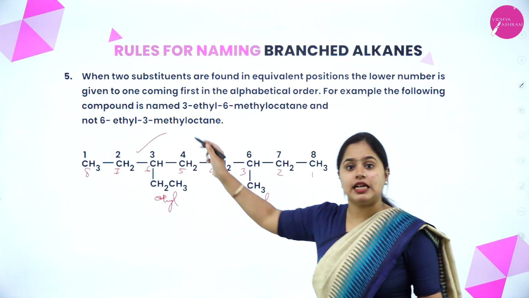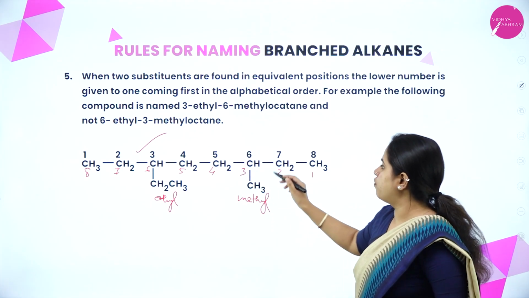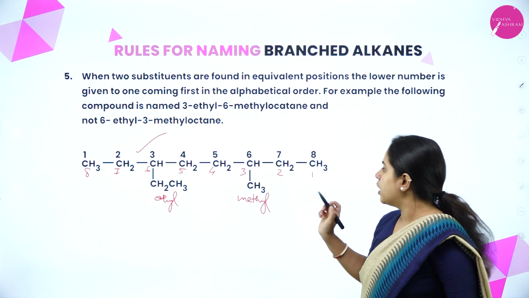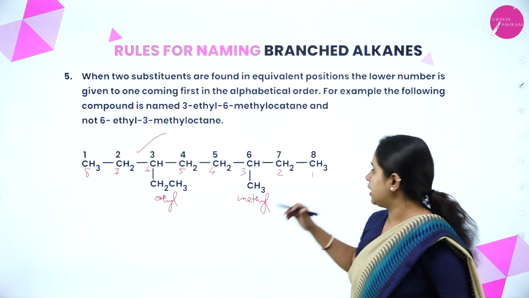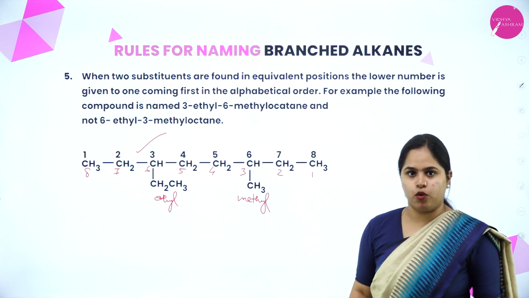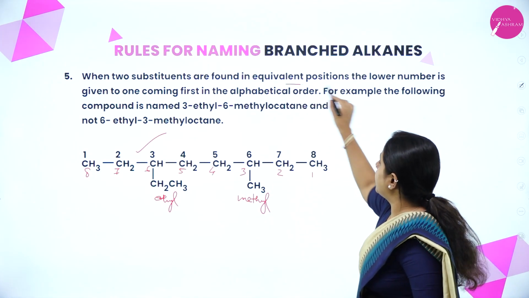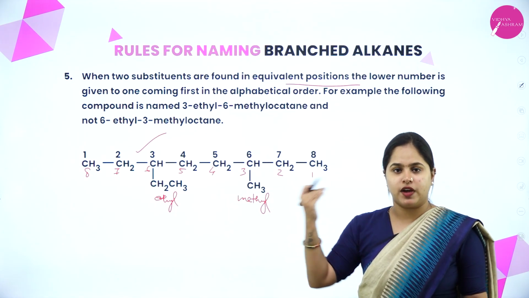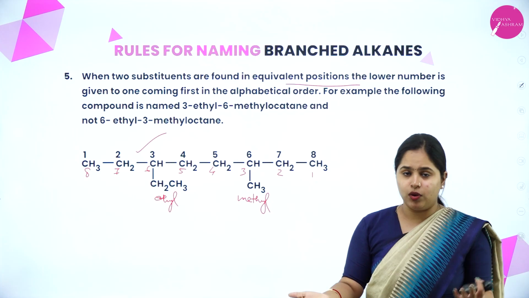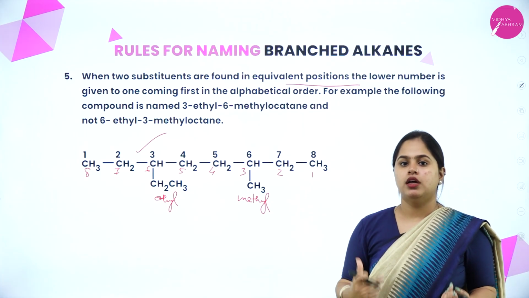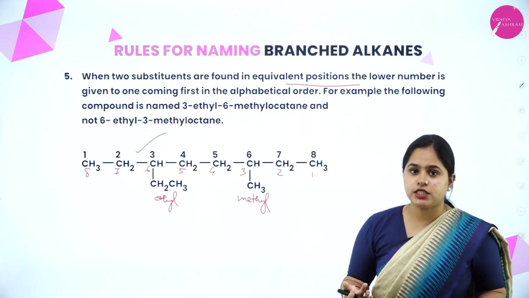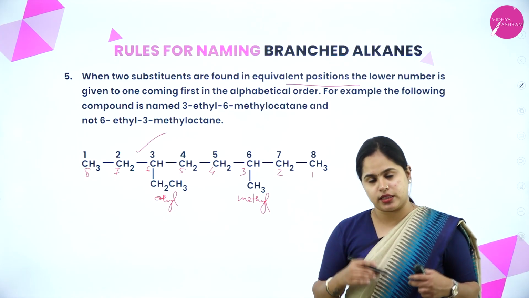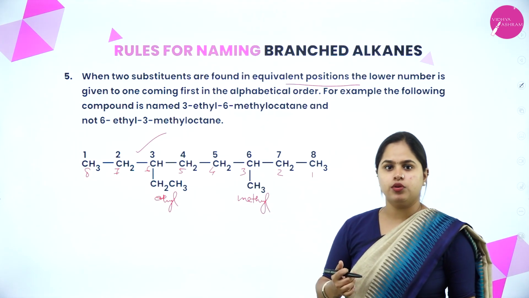1, 2, 3. Ethyl should get the lowest number. Then 4, 5, 6, 7, 8. Clear? Okay. So methyl will get the 6th one. That is why the other one is not approved. So this is when they are in the equivalent positions. From both sides, if we are trying to number, and they are in equivalent positions, then which one to choose? Whichever comes first in alphabetical order should get the lowest number. So that is how you number it.